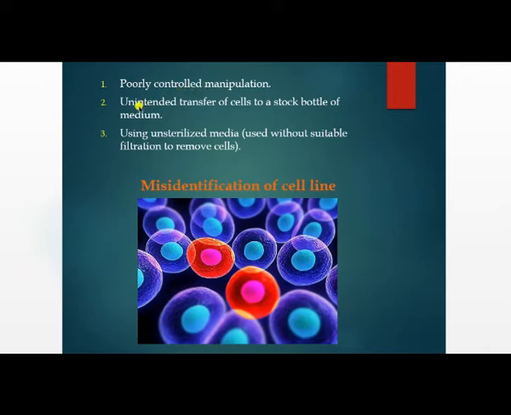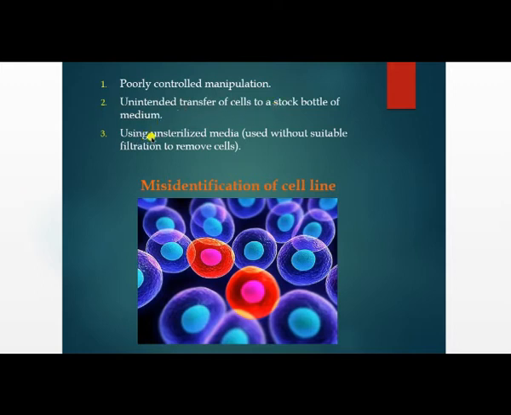Second one is unintended transfer of cells to a stock bottle of medium. When you are transferring cells without any planning into the stock bottle or media, it can also create cross contamination. Unintended means without any planning.